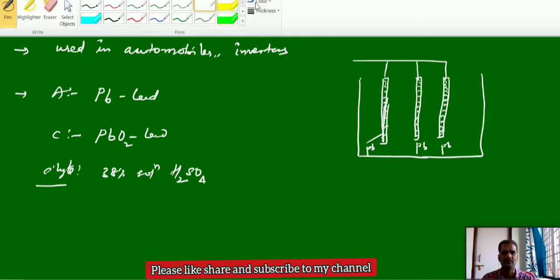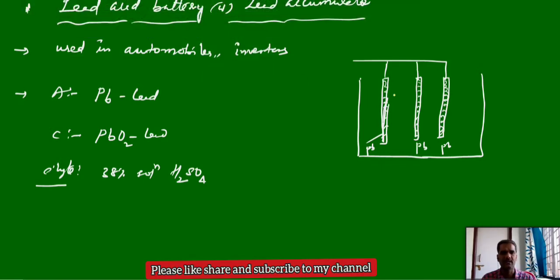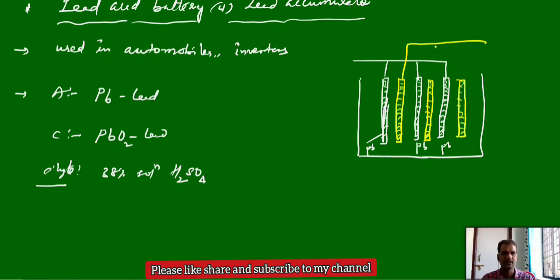Similarly, the cathode is lead oxide. All the lead oxide plates are connected to the other end. These are the cathodic plates. Now this overall cathode is the negative plate.